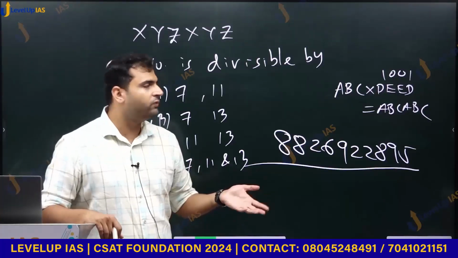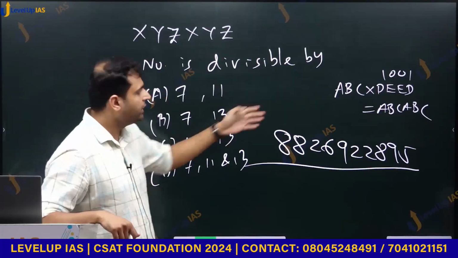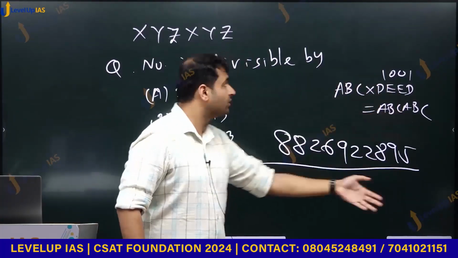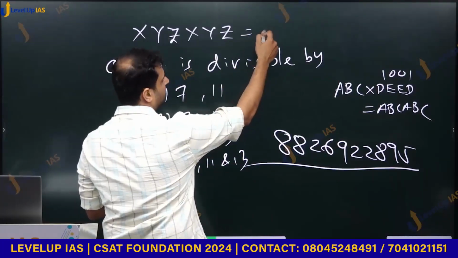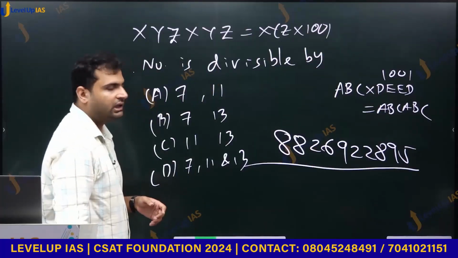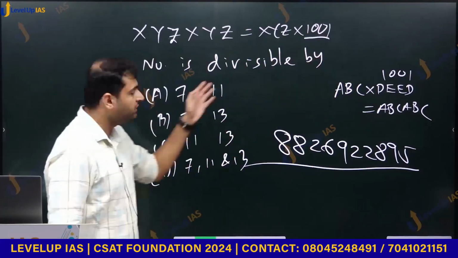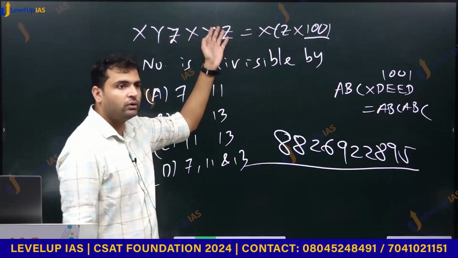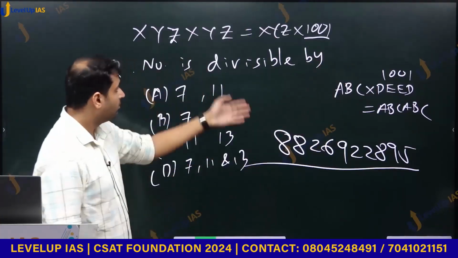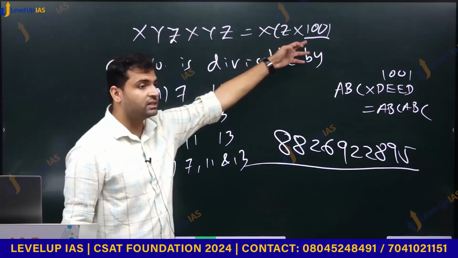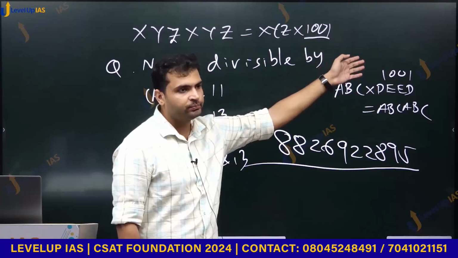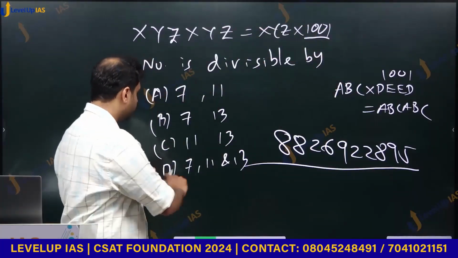So one way clearly is to put values and check. But if you know this fact that ABC is ABC into 1001, then XYZ is XYZ into 1001. Now if this 1001 is divisible by these numbers, then XYZ will also be divisible by these numbers. If you check, you can see that this number is divisible by 7, by 13 and by 11. So this entire number is divisible by all of them.